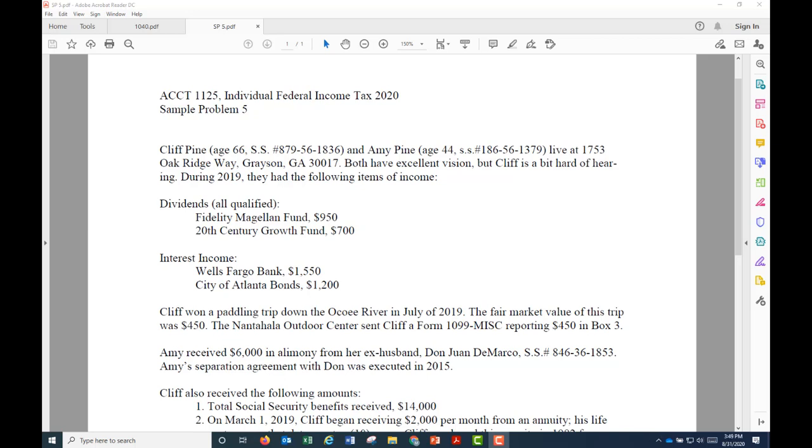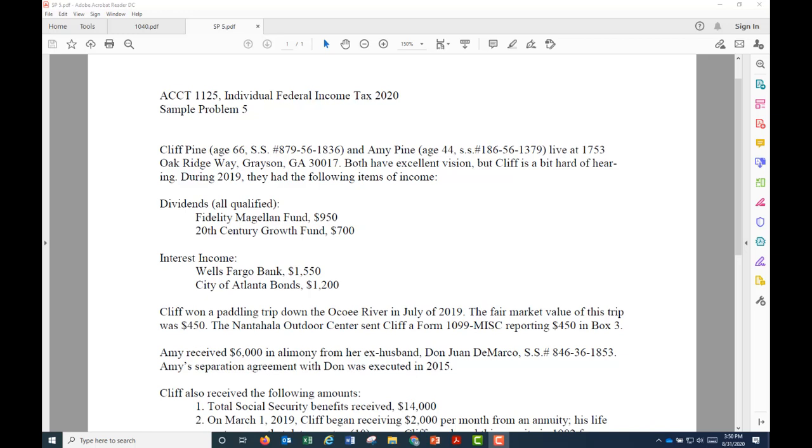Amy Pine, age 44, live at the following address. Both have excellent vision, but Cliff is a bit hard of hearing. During the year, they had the following items of income. Dividends, all qualified dividends. Fidelity Magellan Fund of $950, Century Growth Fund of $700.